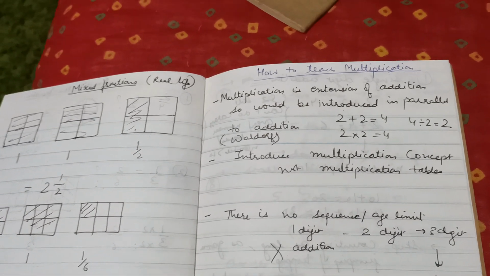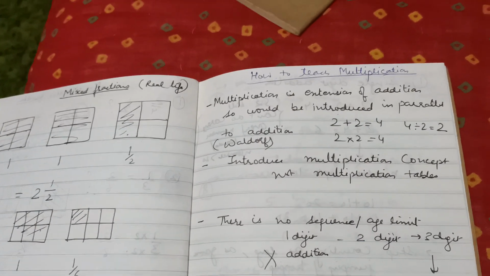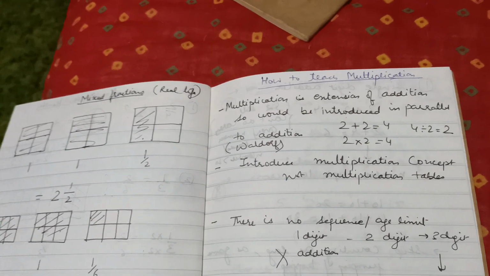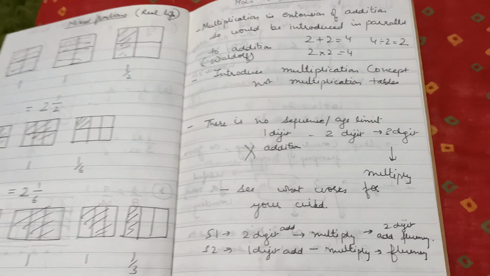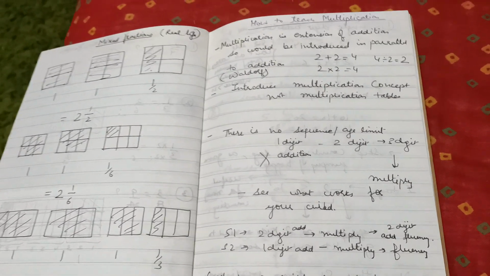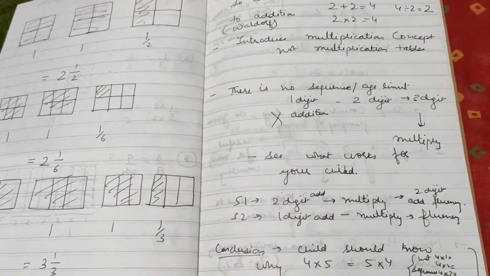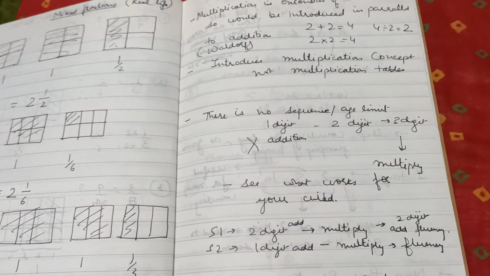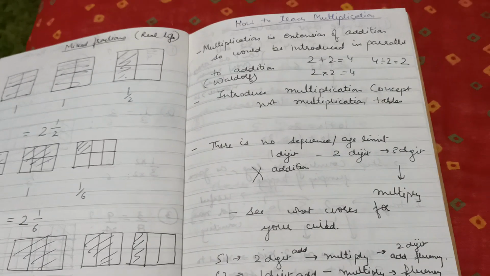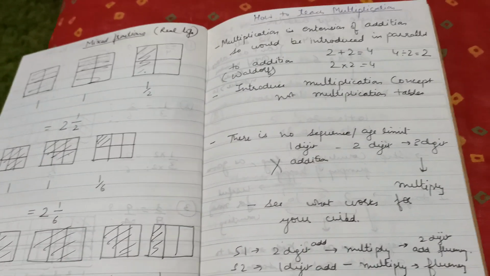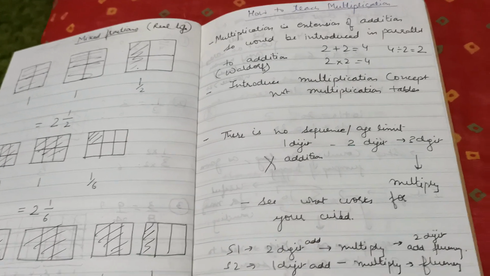So just introducing the concept of multiplication is very different from teaching them the multiplication tables. In this tutorial, or even this year or next year, maybe I will not be teaching them multiplication tables like 2 1s are 2, 2 2s are 4, 2 3s are 6. No, that is not my intention. But I am going to introduce the concept of multiplication to them because it's multiple addition basically, right? I don't want them to cram the table.